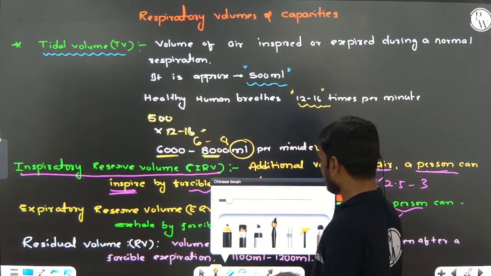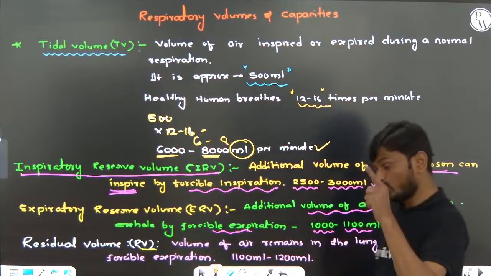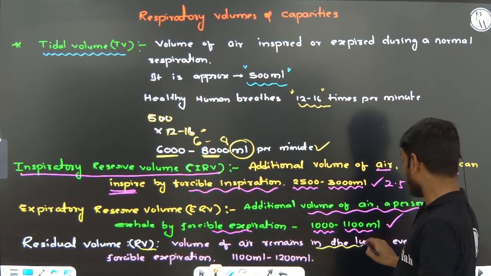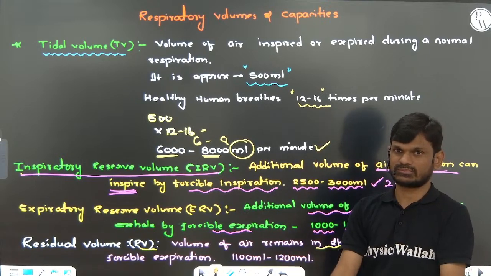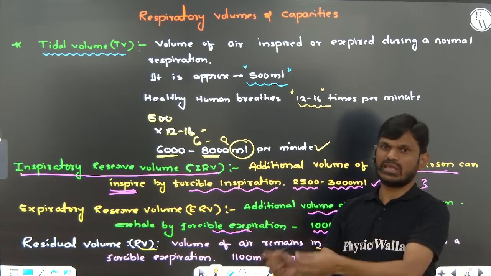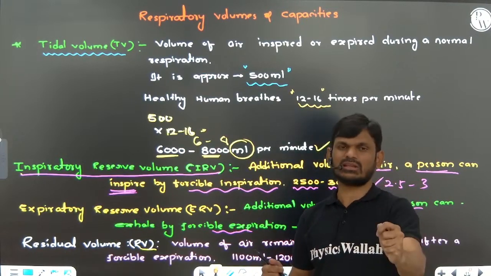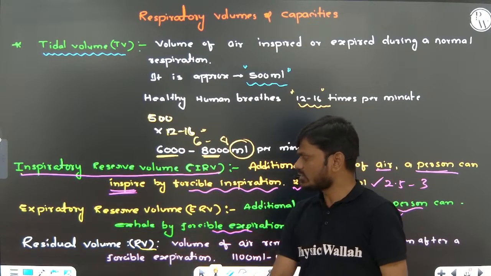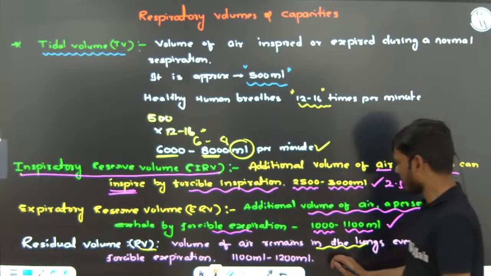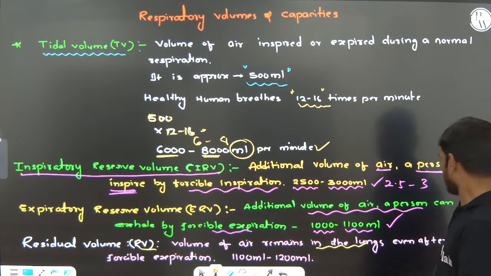Next one, very, very important, residual volume, RV. The volume of air which remains in the lungs even after forcible expiration. Even if you take out the lungs and squeeze them, some amount of air still remains in the lungs. That amount of air we call residual volume.